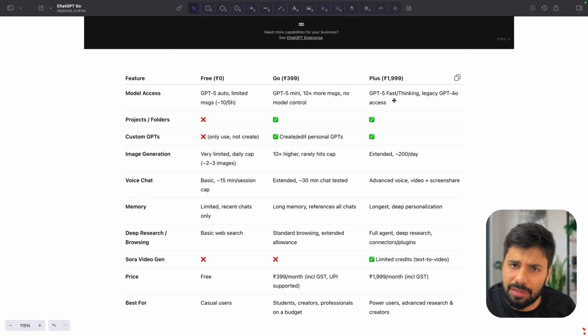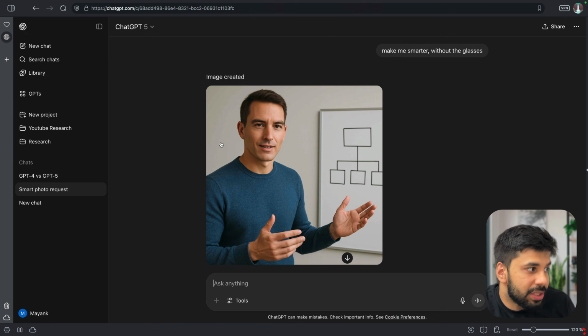Whereas when I go to Plus, which I've shown you as well, we can just easily select the model which I want to select. Then we don't have projects or folders, which I believe is the major reason I will always be using the pro version, be it Go or be it Plus, the paid versions, which is of course present in here. Then custom GPTs, we can only use these custom GPTs.